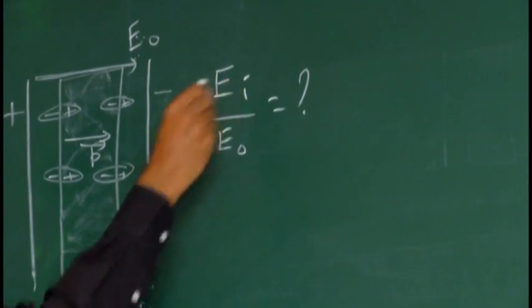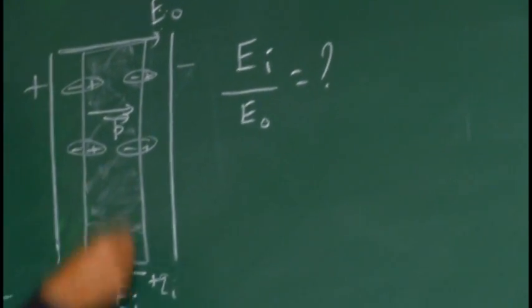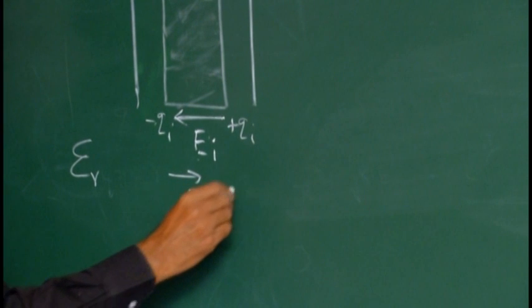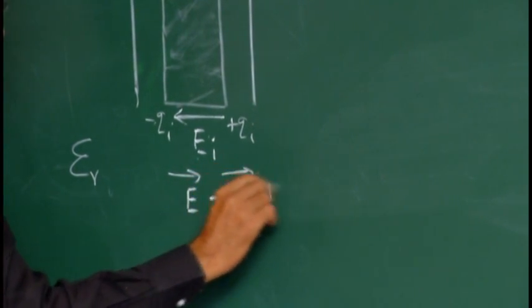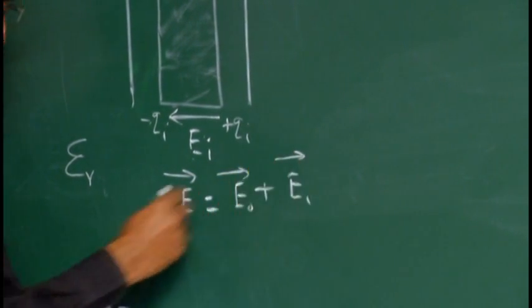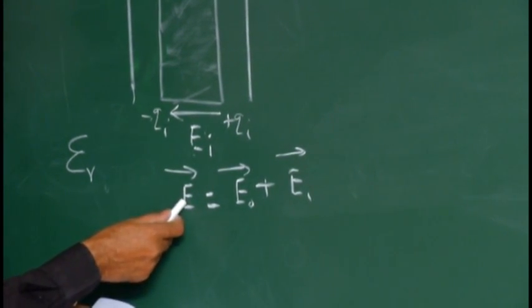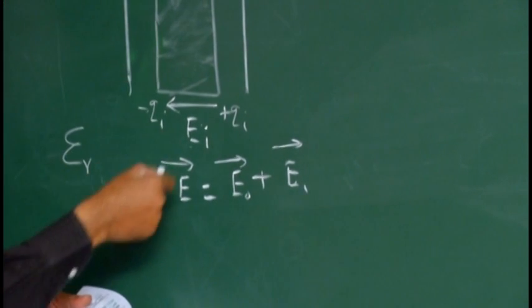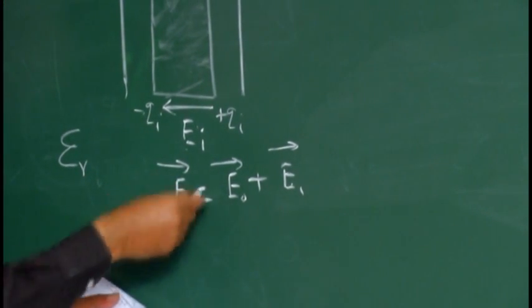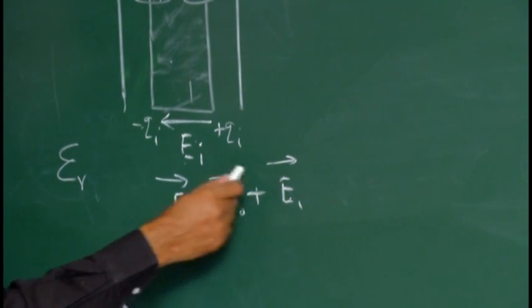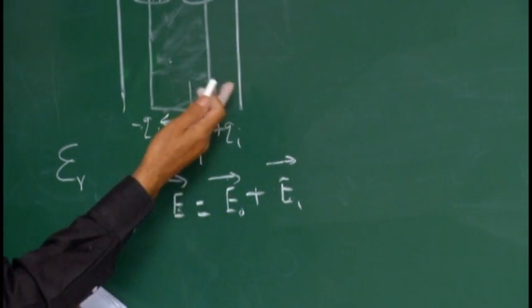E naught is not known. Yet you know what is the resultant electric field? E vector is equal to E naught vector plus EI vector. Electric field is a vector quantity. So what is the net electric field, resultant electric field? It is a vector sum of the individual electric fields. The resultant electric field, due to the introduction of this dielectric slab alone, is the vector addition of the two.